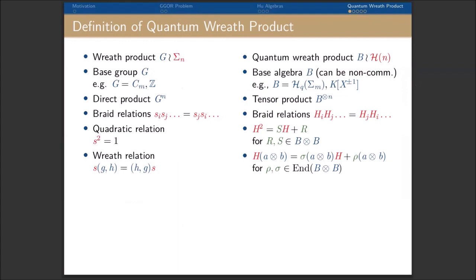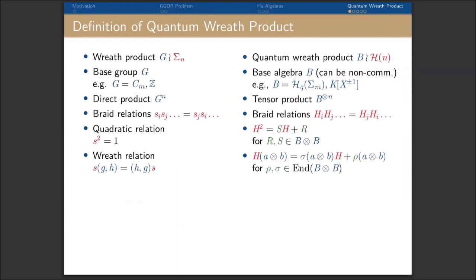Then you take the tensor product of B. You generate this algebra using the tensor product as well as Hecke-like generators Hi. The relations here are the same braid relations as in type A, but the quadratic relations are deformed this way so that the coefficients lie in the tensor product of the base algebra.